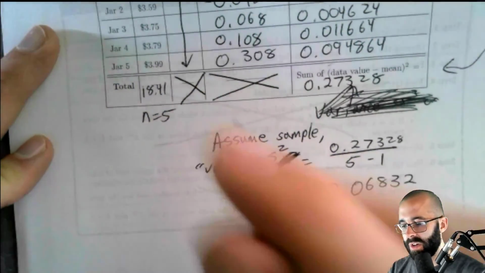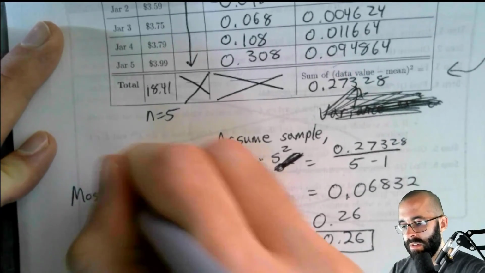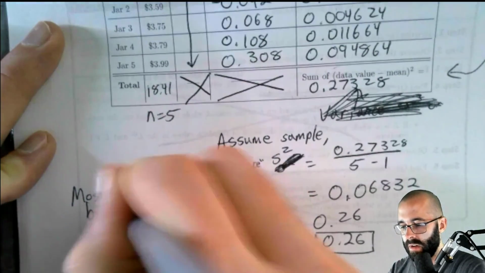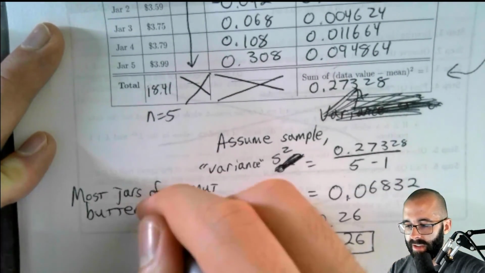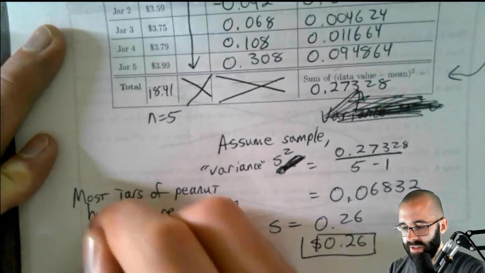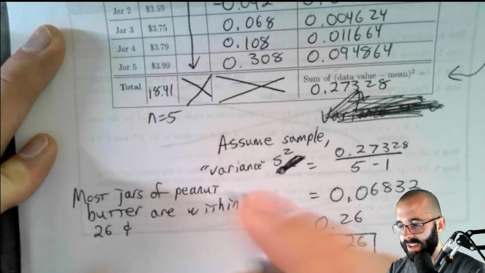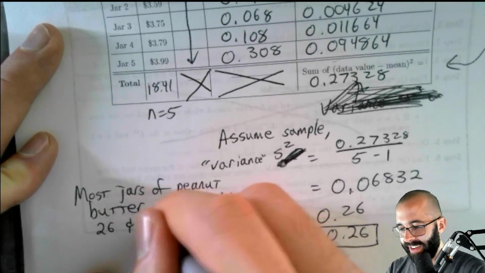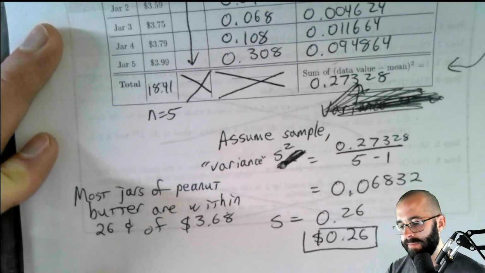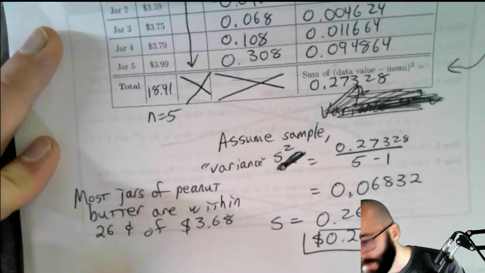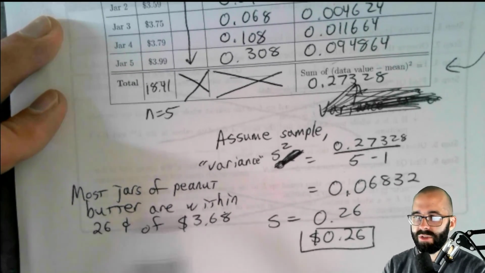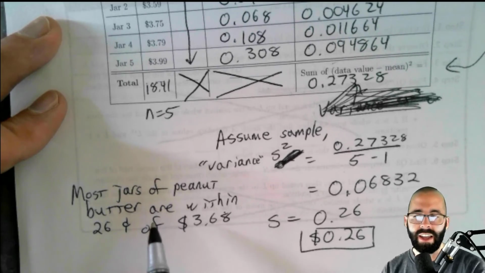Okay, so if you wanted to interpret your answer, you'd say most jars of peanut butter are within, kind of just a rule of thumb, 26 cents, however you can write cents, of the mean, which is $3.68. But you don't have to interpret the standard deviation, because this is not even true for every problem. It's just a good way of thinking about it, a good rule of thumb.